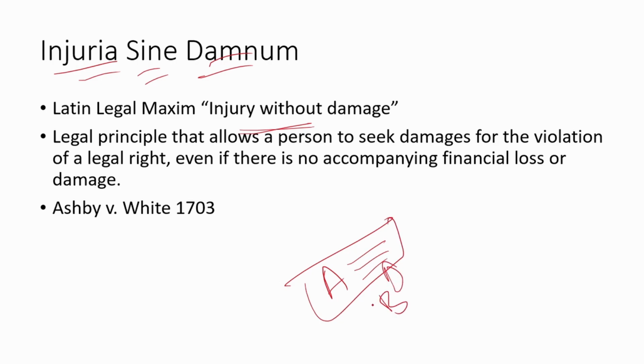Here, although there was no damage to B, like there was no harm to B, his legal rights have been infringed because B wanted to take a shortcut. And this is actionable per se.